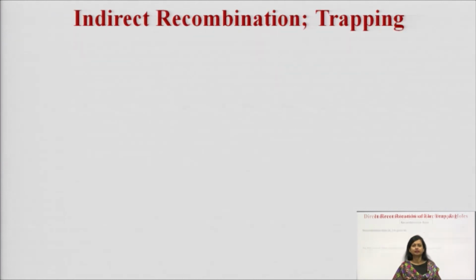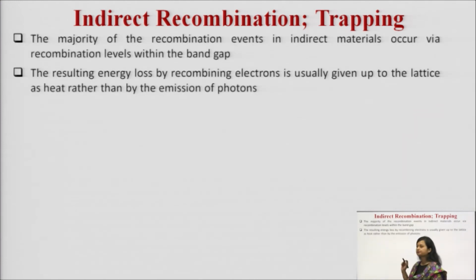This is also important. Coming to the next topic, which is the indirect recombination or trapping. See, in direct recombination, you must remember there is a direct transition of the electrons from the conduction band to the valence band, while in case of the indirect recombination, this transition is not direct. There are certain impurities, traps in the semiconductors which are in between, and from those particular traps there is a transition. Let us discuss the indirect recombination also.